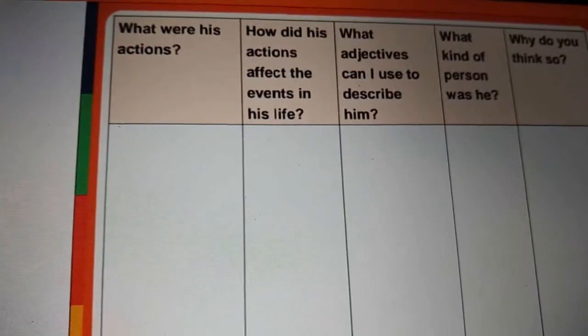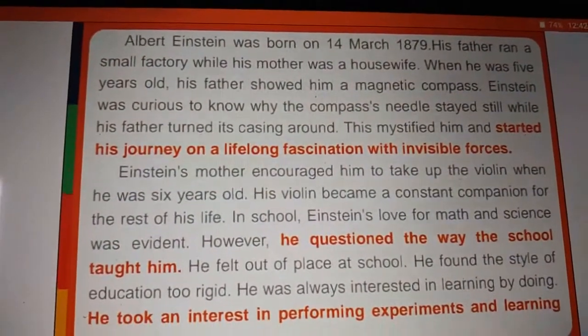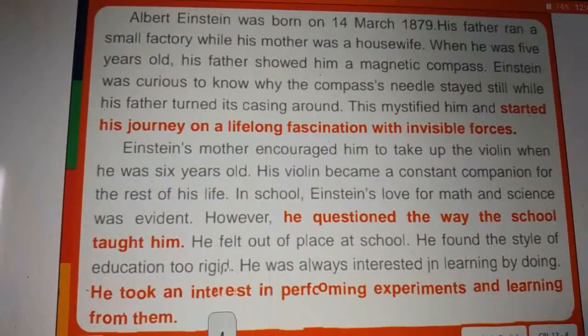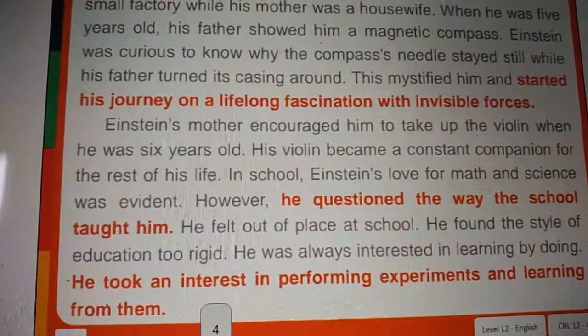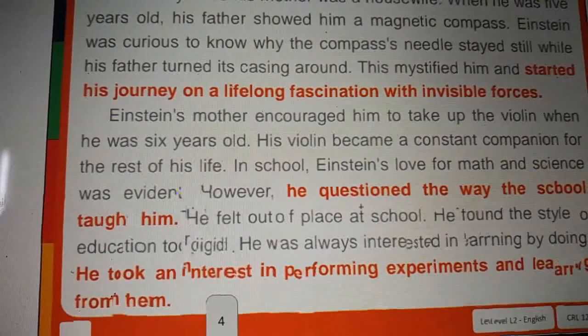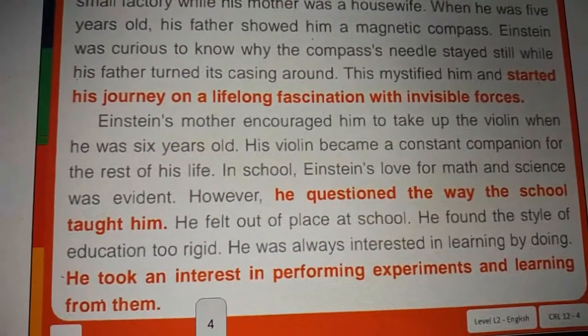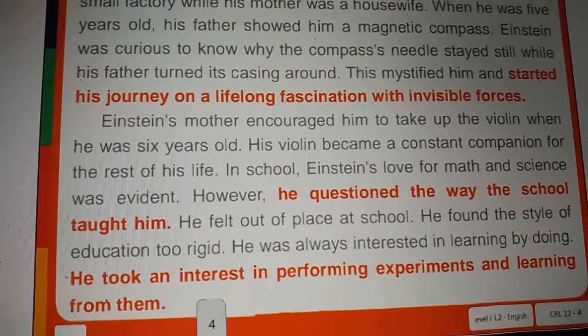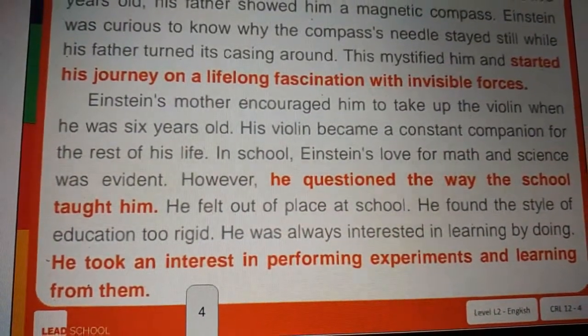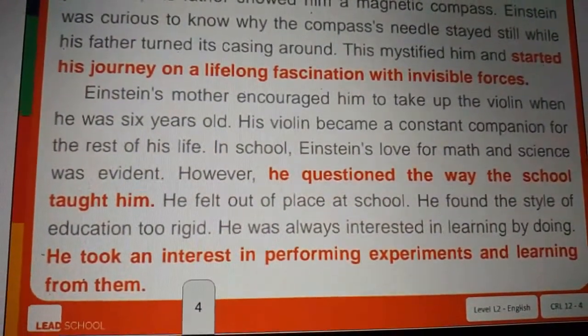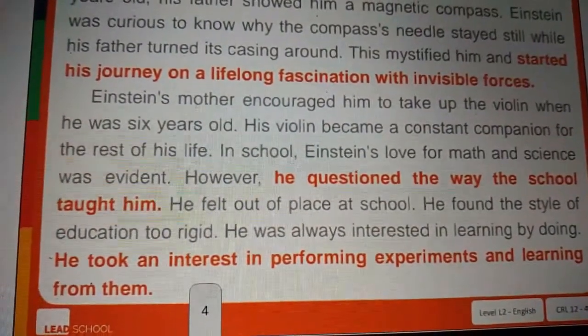Related to Einstein, the actions of Einstein are: he started writing about the invisible forces for his life, the way the school taught him. Then the action, getting answers on the way to school. Then he took an interest in performing experiments.